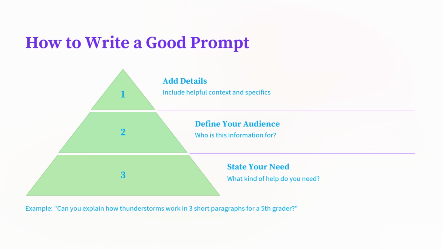The better your prompt, the better your results. Start by adding helpful details, like the topic and what you want it to do. Then think about who the answer is for. Is it for a student, a teacher, or a customer? Finally, state exactly what kind of help you need. For example, can you explain how thunderstorms work in 3 short paragraphs for a fifth grader? This prompt is clear, specific, and gets you exactly what you need.